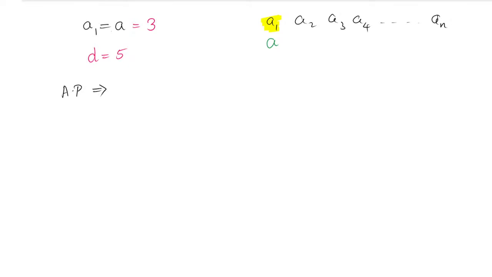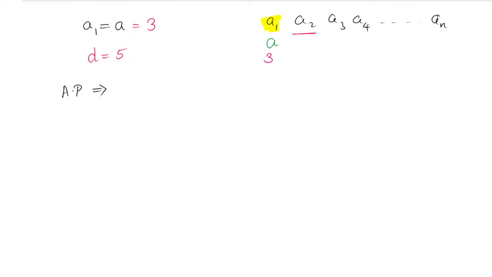The AP sequence will be starting with what? What must the first term be? What will be the AP value? What is the sequence of the AP? So you have to find it. The first term is 3, so here I can write it, the first term is 3. So what will become the second term, the second number in the sequence? What will it be?